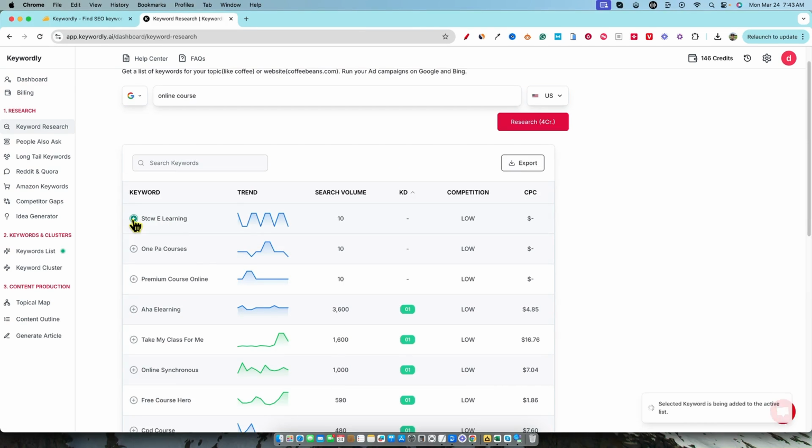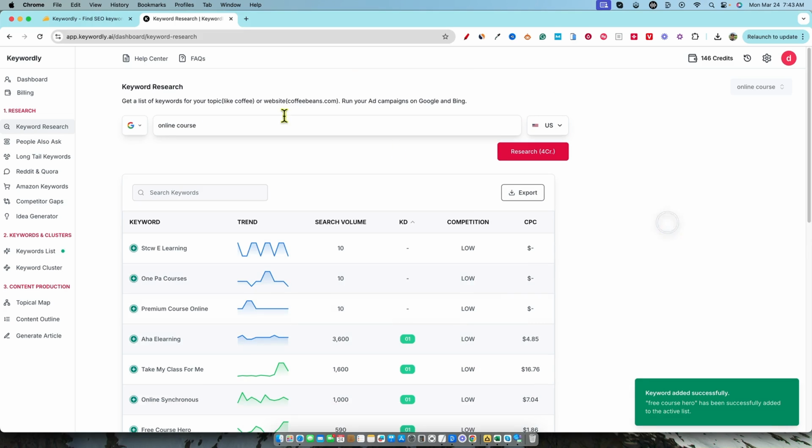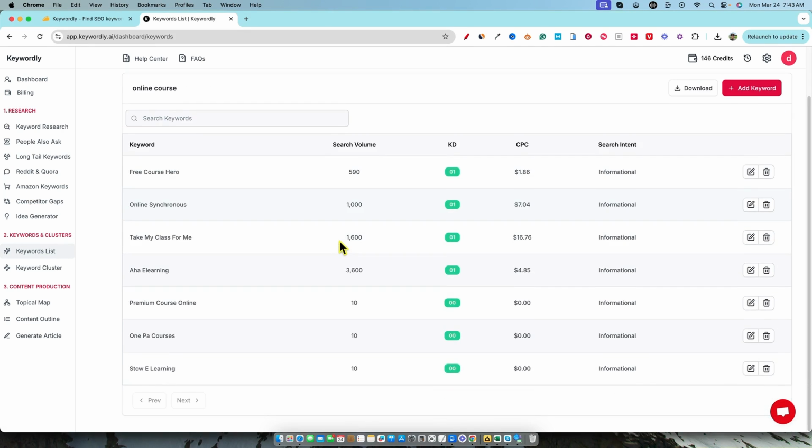So let's go and add. Keyword added successfully. So let's just go and add some keywords to our list real quick. Let's just say we added all those, okay? So that's the keyword research. If we come back down to keyword list, you can see there's a green dot. We'll click over here and you can see we have 7 keywords that we've added. We can go and view, and all those keywords will be right here.